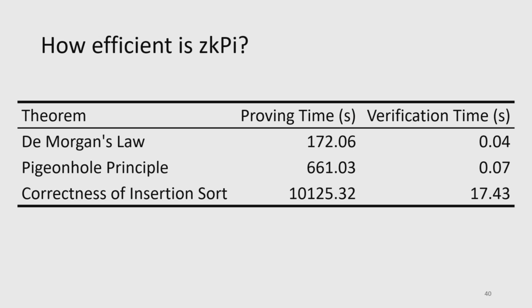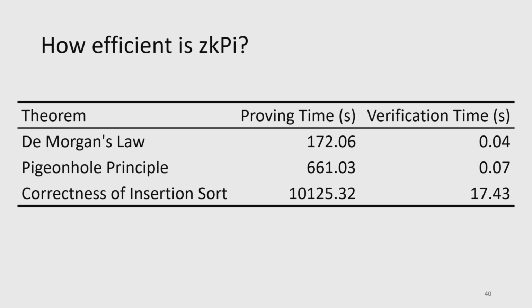OK, so I've talked a lot about the details of how we implement this, but we actually did it. We actually implemented it. And what is the efficiency? Well, here are 3 example theorems that we proved. The first one is De Morgan's law. The second is the pigeonhole principle. And the last one is the correctness of an insertion sort algorithm.